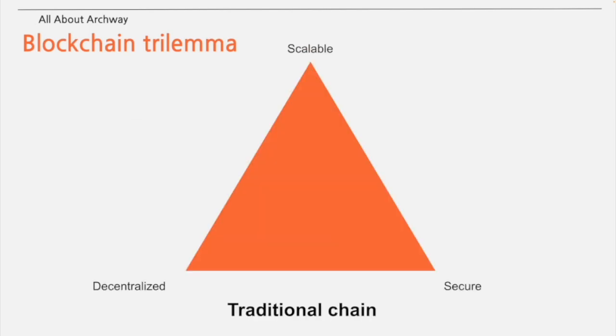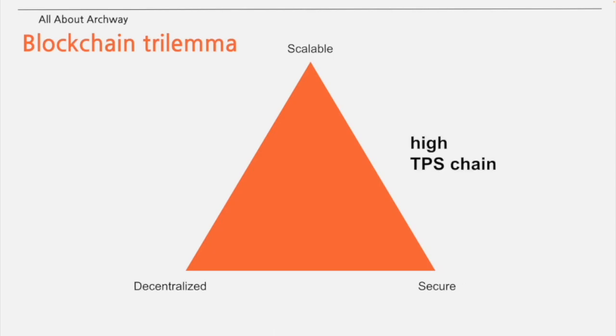Now that we've covered each of the characteristics of the blockchain trilemma, let's look at how blockchain works when certain characteristics are abandoned. So let's start with traditional chains. Traditional chains emerged early, so they focused on decentralization and reliability and didn't pay much attention to scalability. In the case of blockchains, the earliest chains like Bitcoin and early versions of Ethereum fall into this category.